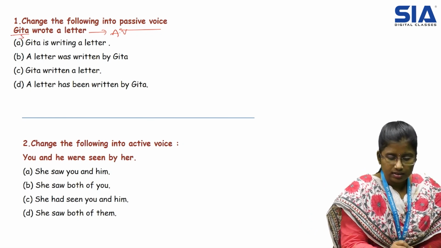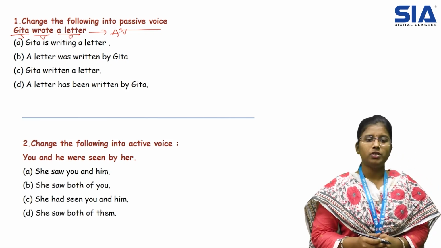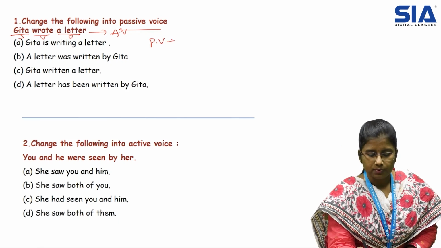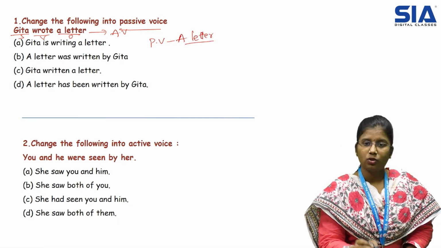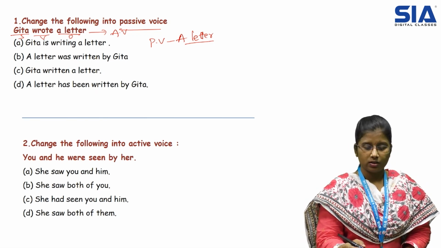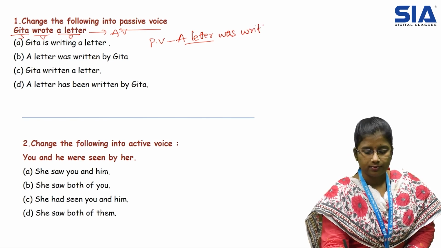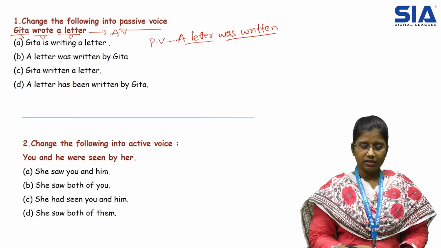Here Geeta is the subject, wrote is the verb and a letter is the object. So in passive voice it becomes a letter. It is the object, so it became the subject in the passive voice. Wrote becomes was written.